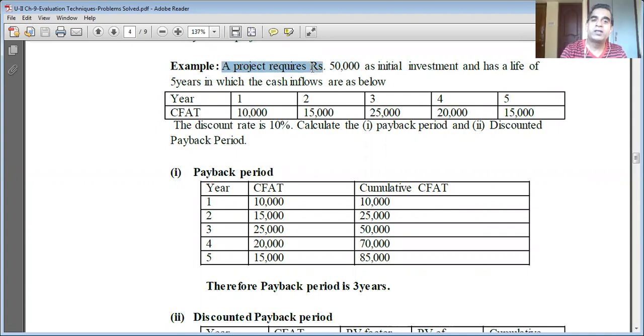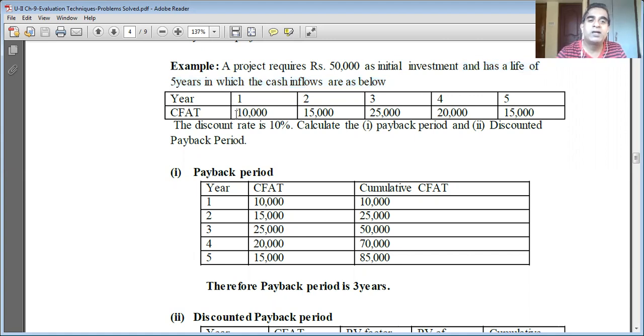A project requires 50,000 rupees as initial investment and has a life of 5 years, in which the cash inflows are as below. A company is planning to invest in a project which will require 50,000 rupees initial investment, and the life of this project is 5 years. Life means this: if the company invests in this project, the project is going to generate revenue for 5 years in future. And this stream of cash inflows is given here.